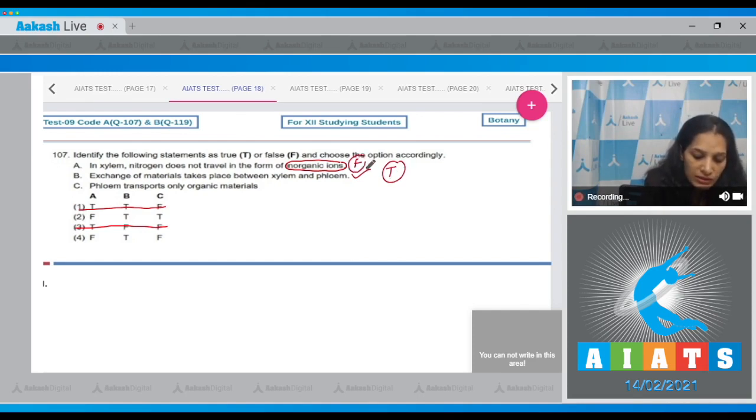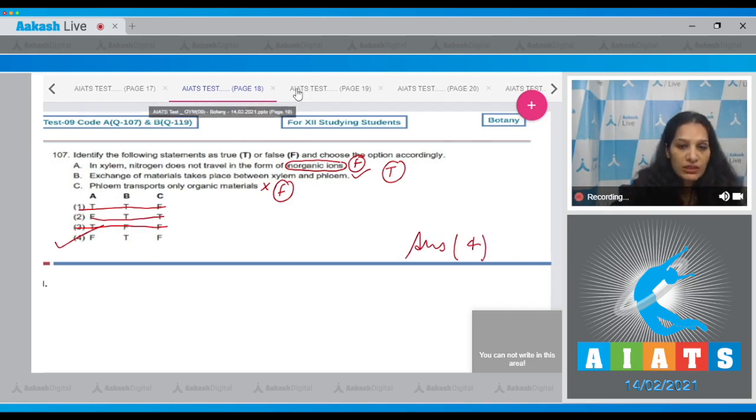So A is false. C. Phloem transports only organic molecules. No, some of the inorganic molecules are transported via phloem. So this is again false. FTF. So the correct option for the given question is option number 4. Let's move to the next question.